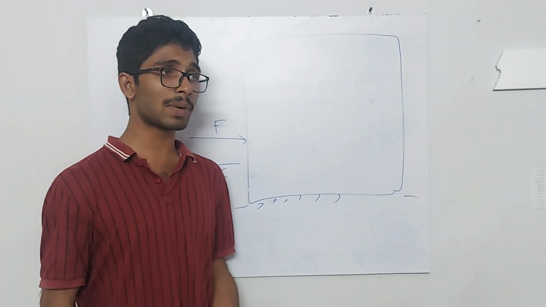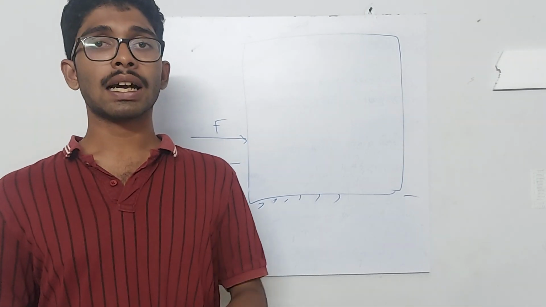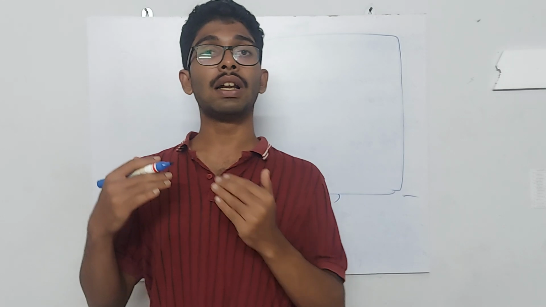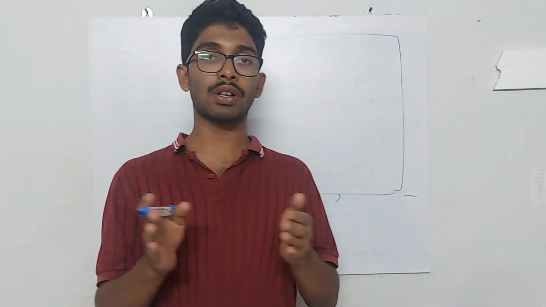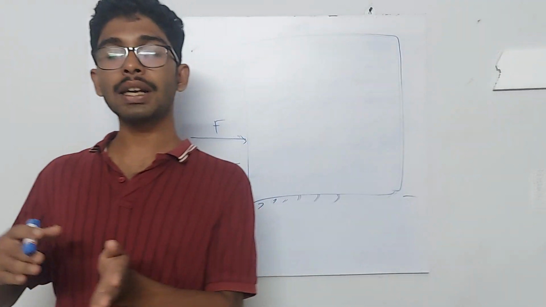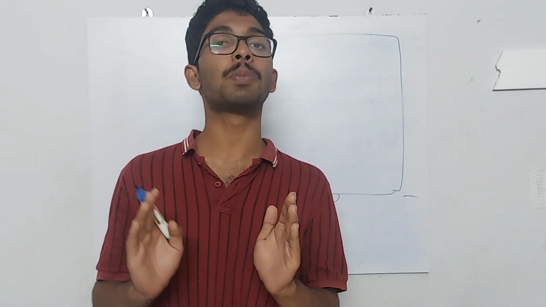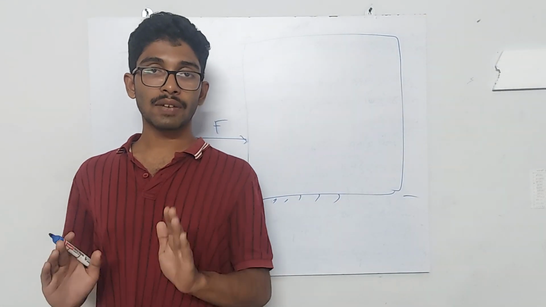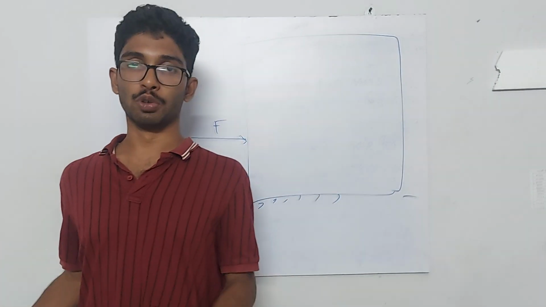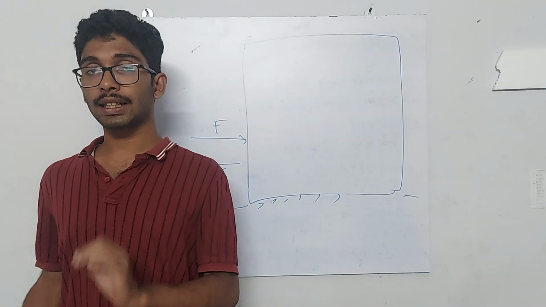So from these experiments we understood that an object will undergo motion or remain in motion when a continuous unbalanced force is provided. What did we learn? That when a continuous unbalanced force is provided, only then can an object move. But this is not entirely true.